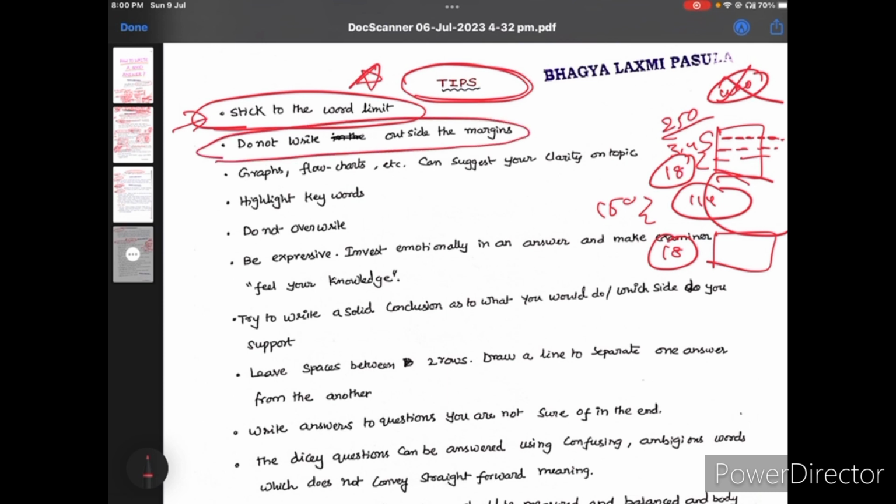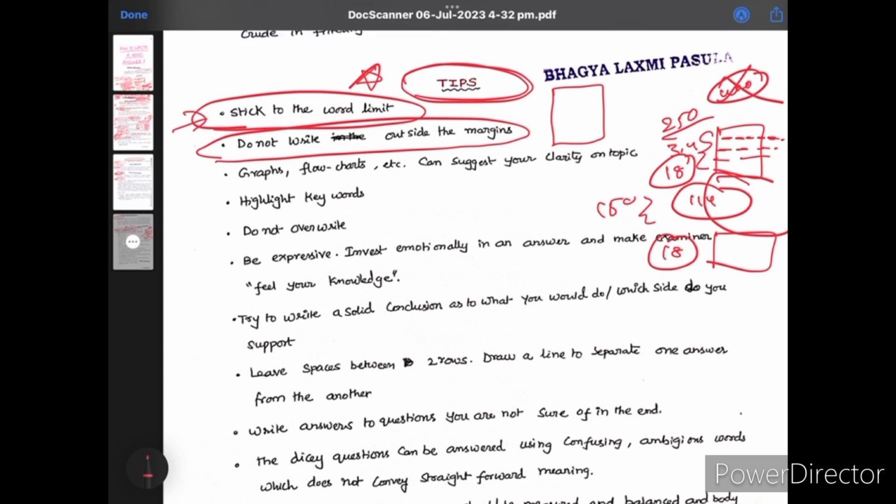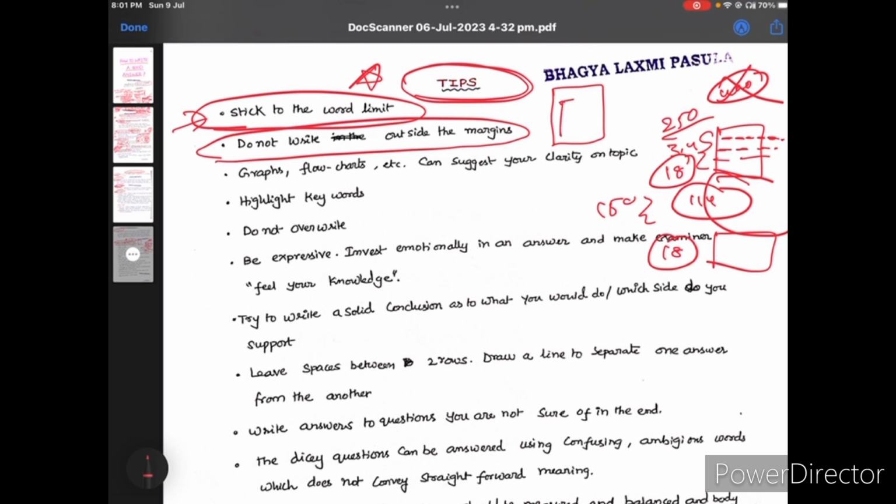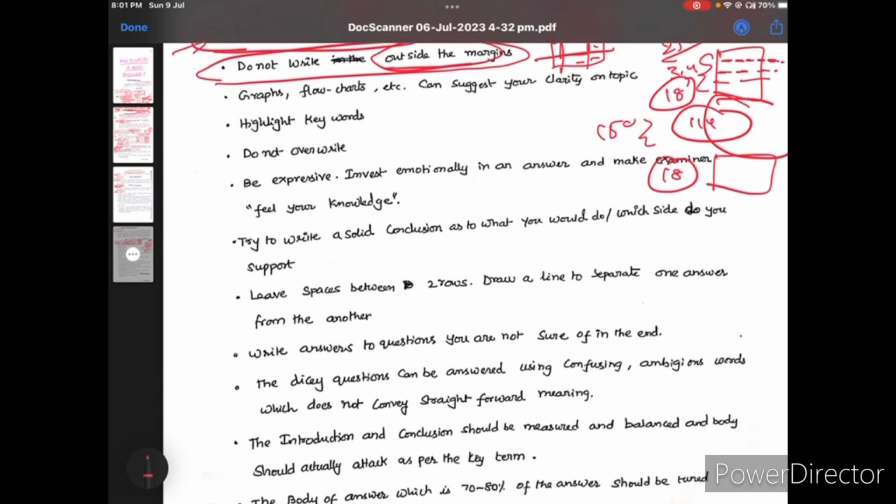And do not write outside the margin. In our Telegram channel, some students are writing with no margin at all, on A4 paper. So I am informing all the students, whenever you are practicing your answers, try to take the UPSC model papers, otherwise take an A4 paper and use the margins. This is very important, because if you practice in the pattern of the paper, you will not make mistakes in your final exam. This is the margin of the final exam paper, so don't write here or here like this. That is wrong. And some people start here, so don't do that.